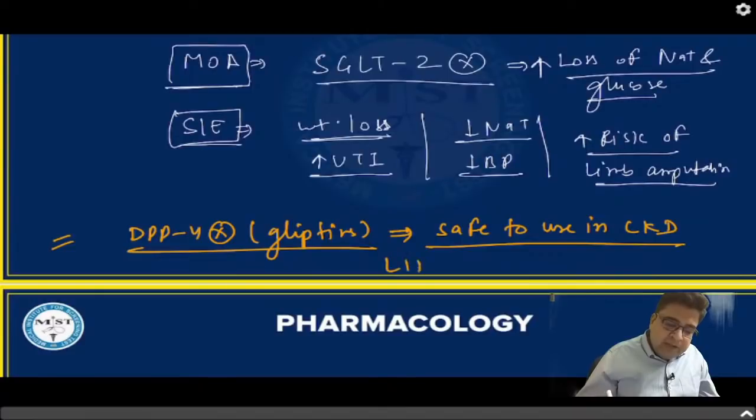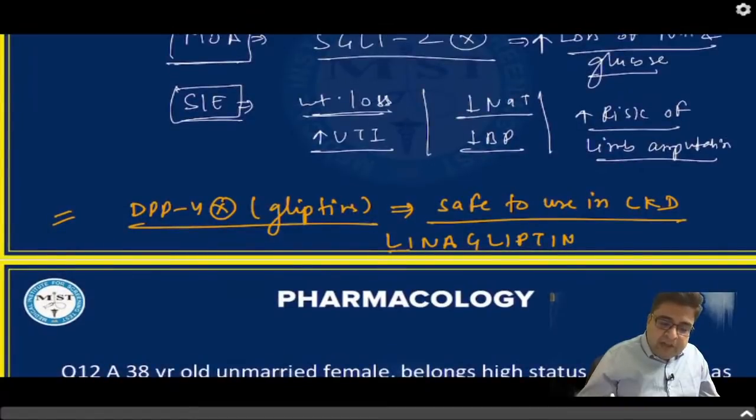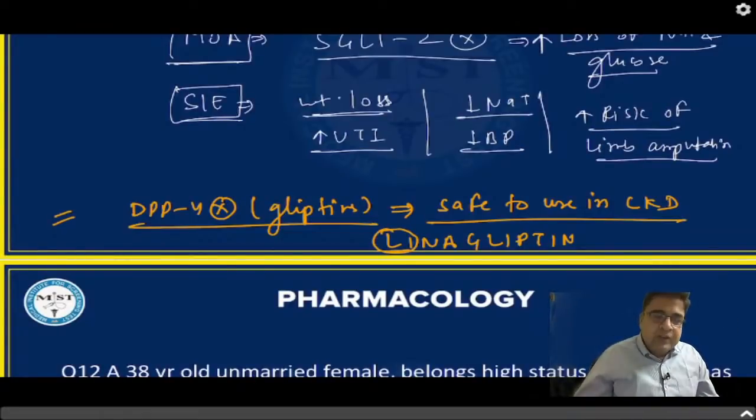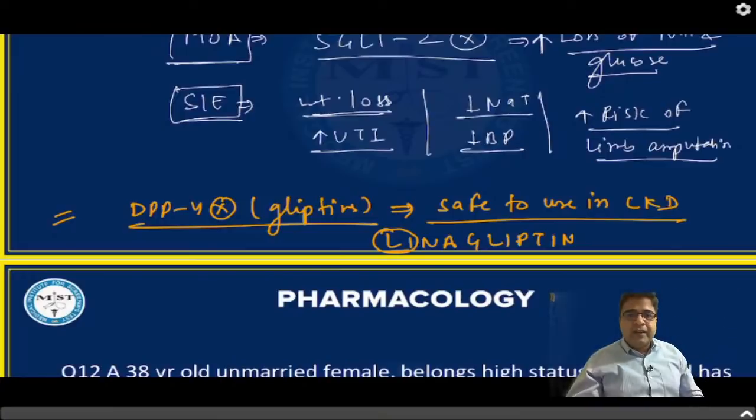The answer is linagliptin. Linagliptin is a drug we discussed during our lecture also. It starts with the letters L and I, so it is metabolized by liver, not by kidney.